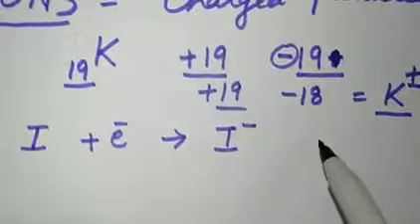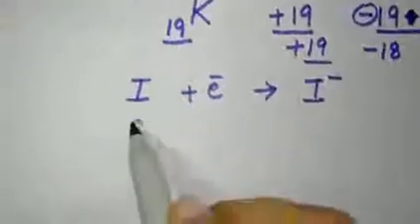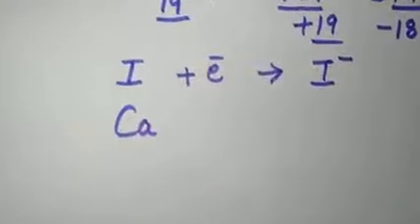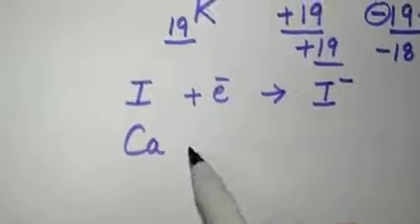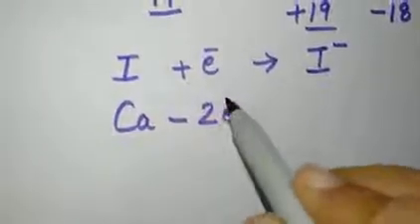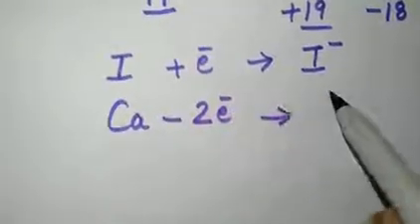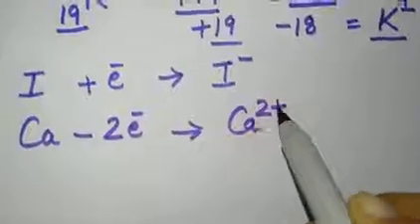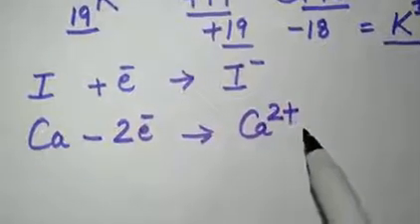In the same way, for calcium, calcium is going to lose 2 electrons. When calcium loses 2 electrons, it will attain Ca plus 2. This becomes the calcium ion.